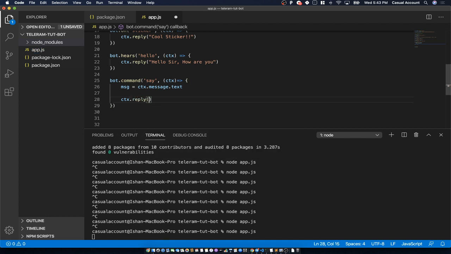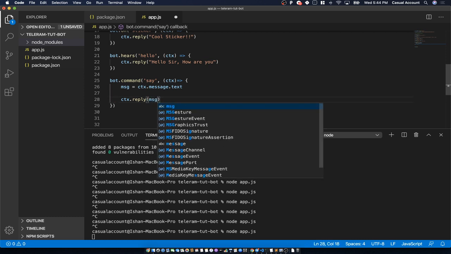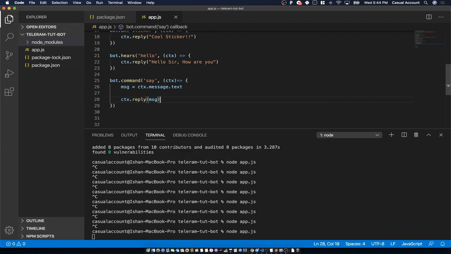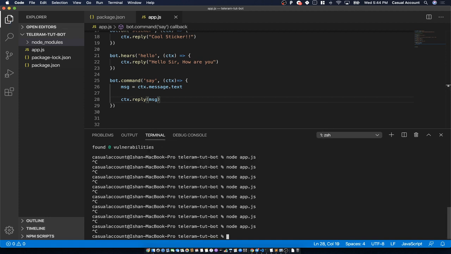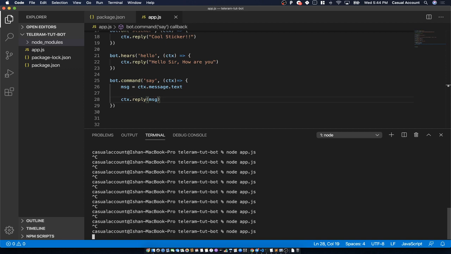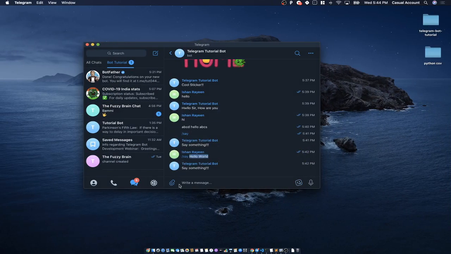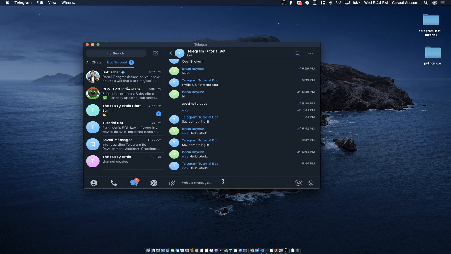ctx.reply, and whatever we want to reply is present in this message. Let's go ahead and do it. Save. Let's rerun the application and see whether it works or not. Oh, see, it replies with the same thing which we have sent.